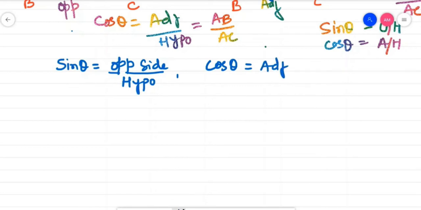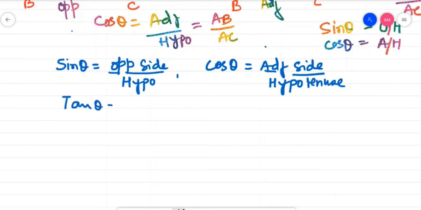Adjacent side by hypotenuse. Now when you know these two things, my dear children, all the other ratios will become very easy for you, because after these two ratios you will have tan ratio, tan theta, and tan theta is nothing but sine theta by cos theta. You keep this in mind.